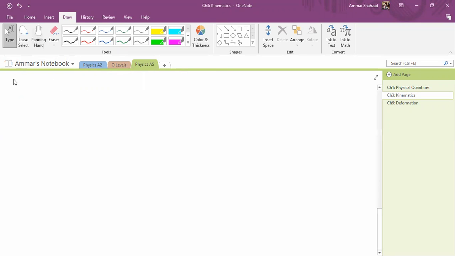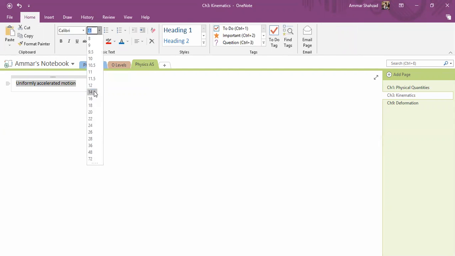So this is what we are going to deal with now, uniformly accelerated motion. This is a specific kind of motion that we will deal with. Obviously things can move in any way they want, but we are only considering the case where the acceleration is uniform. The slope of the speed time graph is uniform. That's what we are dealing with.